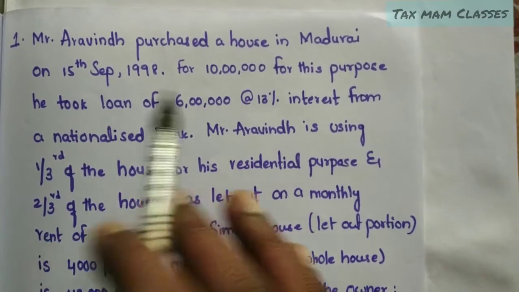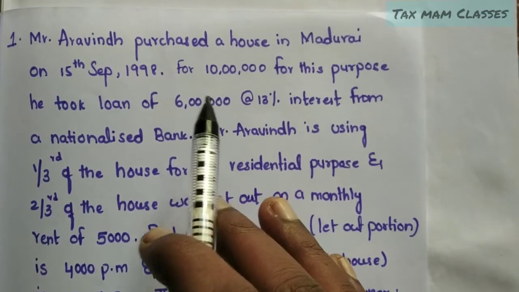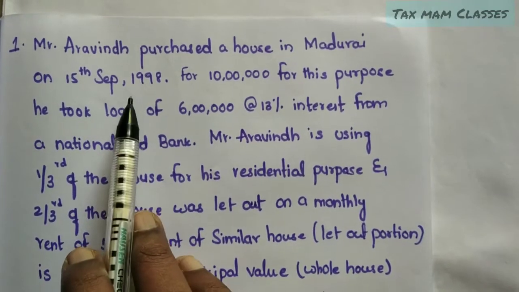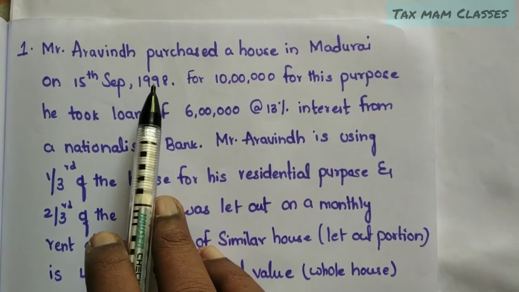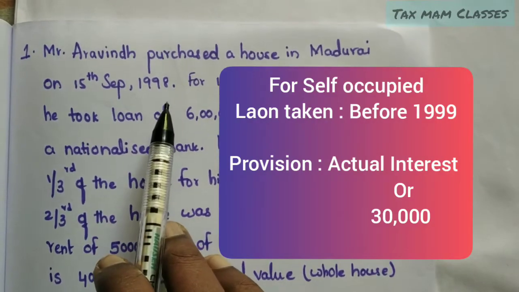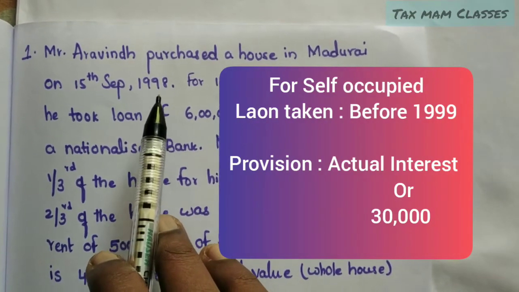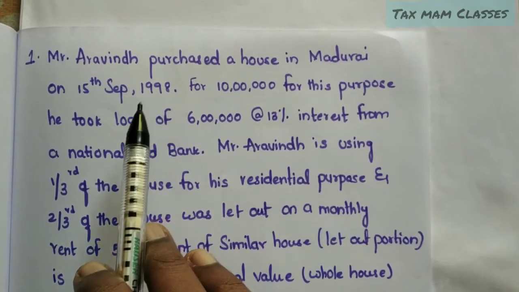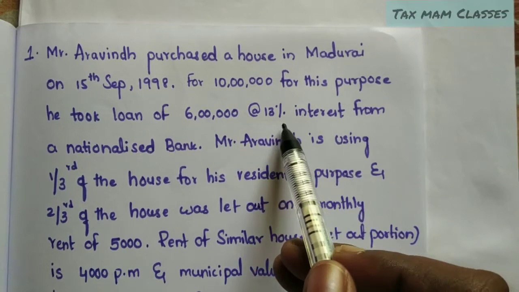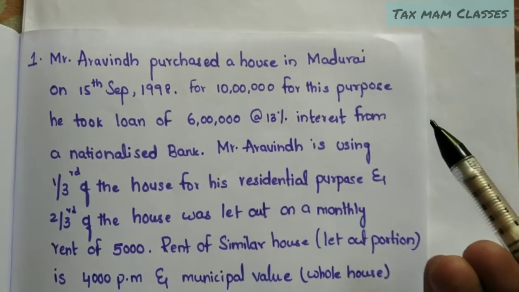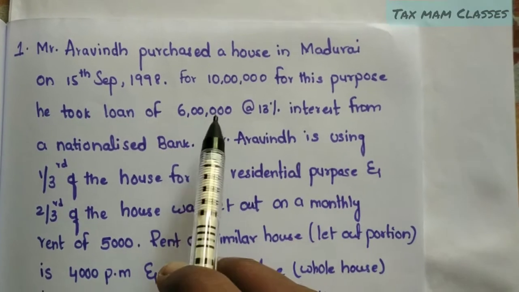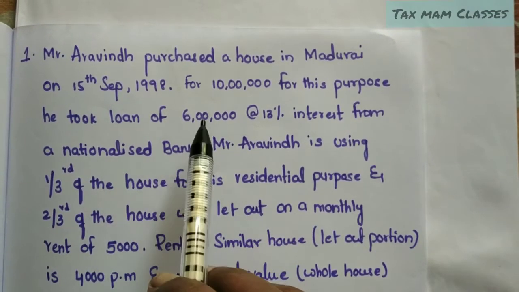According to the provisions, which I have already discussed in a separate video, you can go through that, the loan is taken before 1999. So what is the provision? The actual interest amount or the 30,000, whichever is less, will be allowed as deduction. Remember, only the interest amount the person is paying will be allowed as deduction. Coming to this question, here he has taken a loan in 1998 for 6 lakhs.